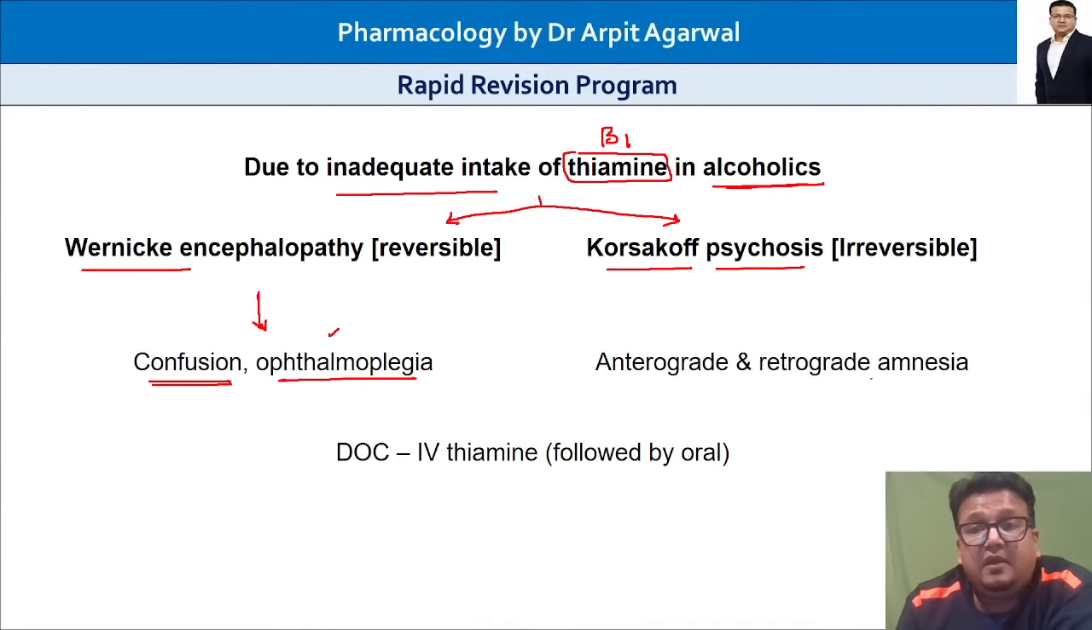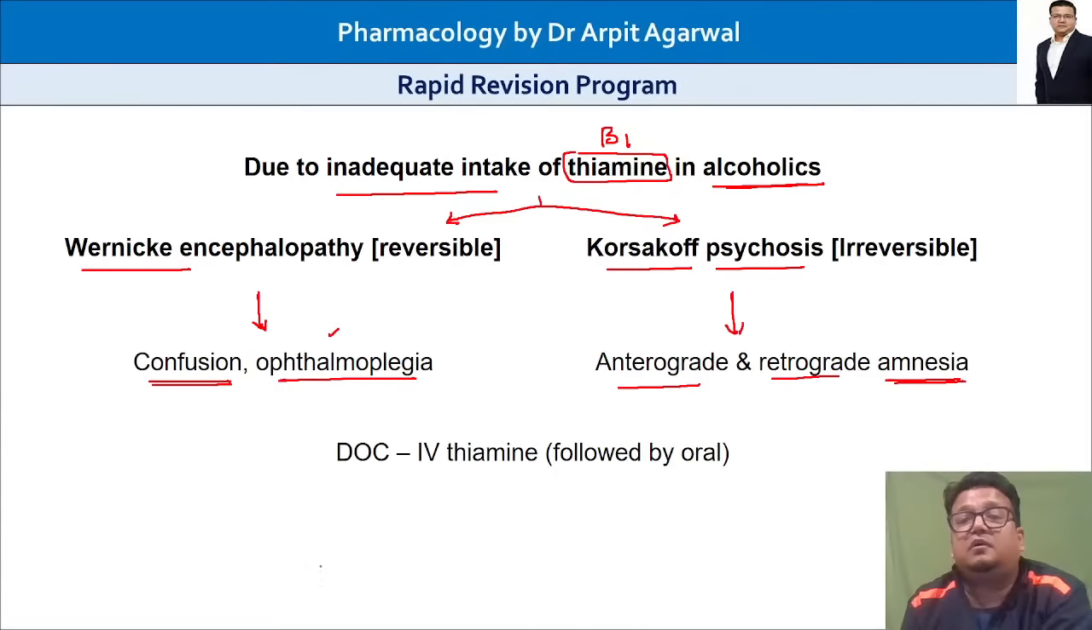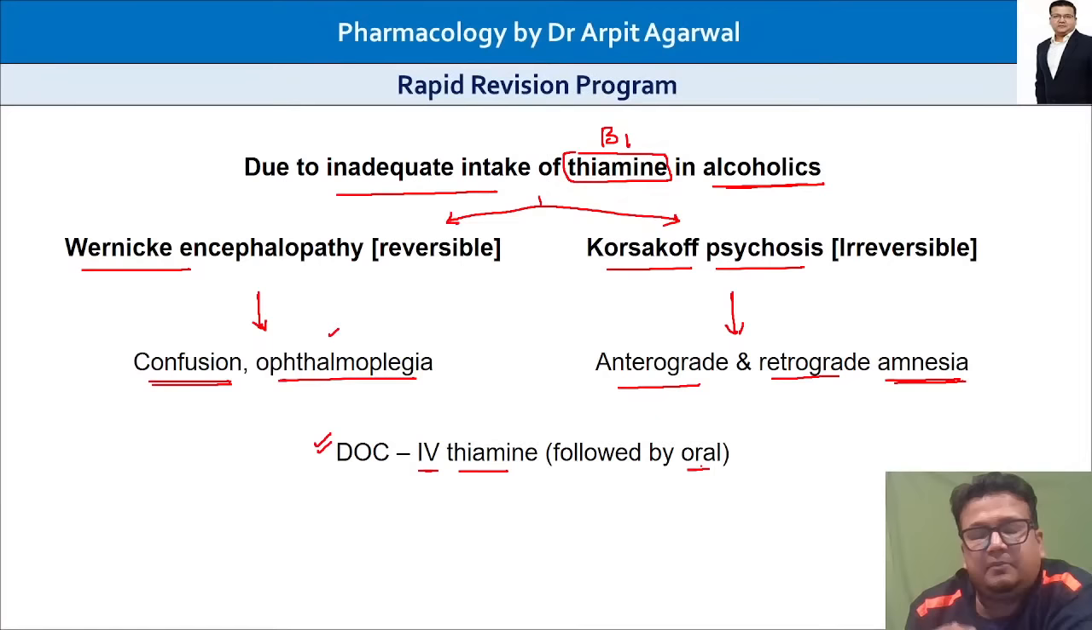In Korsakoff, amnesia, he does not remember. Anterograde and retrograde amnesia is the symptom of Korsakoff psychosis. And in both, what you have to do is IV thiamine initially and then oral. First of all, in an emergency, you will give an IV injection of vitamin B1, and once the patient is stable, you will give oral thiamine to replenish the body stores.